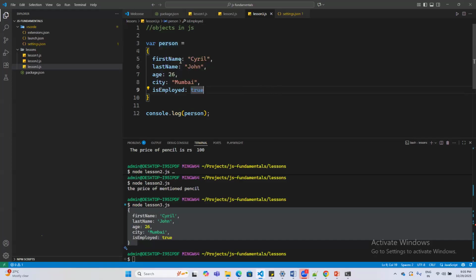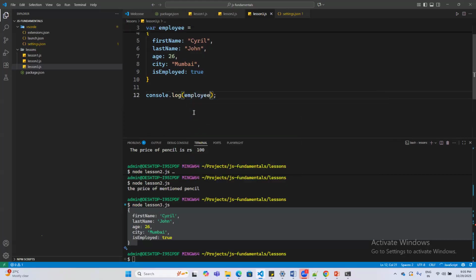So what is the power of this approach? For example, I want to know the first name of this person. Say he is one of my employees, and I want to know the name of this employee. If I type employee and then add a dot, whatever properties this employee has are now accessible to me.